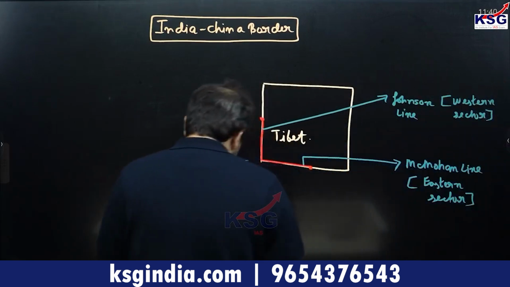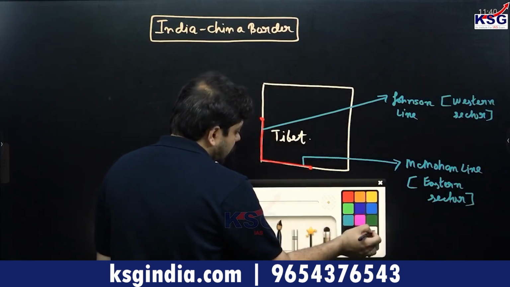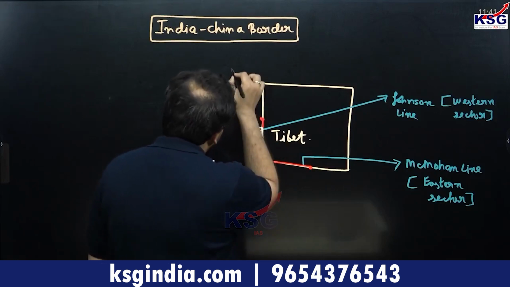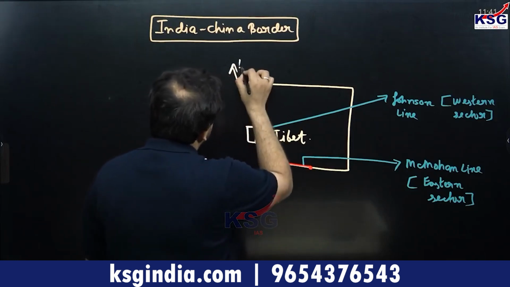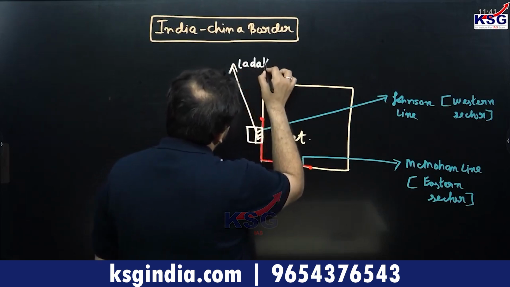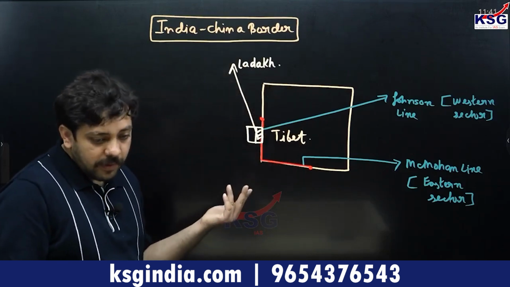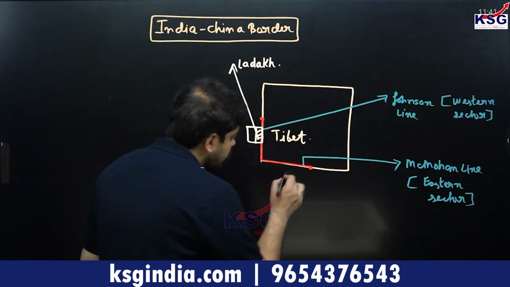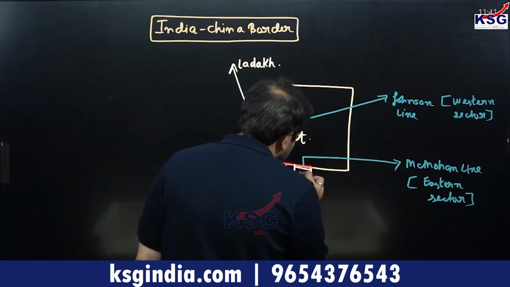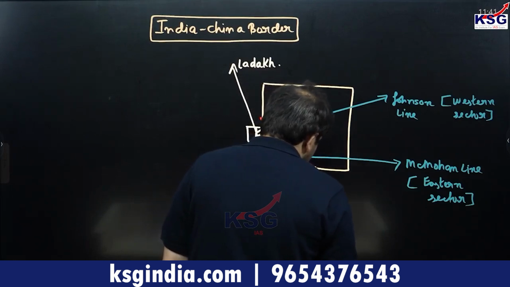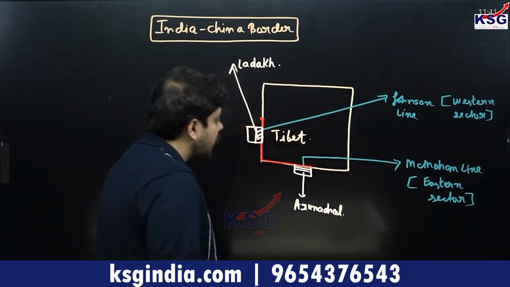Now the Chinese say basically that the western sector and the eastern sector, let's say this is the state of Jammu and Kashmir entirely, which means that this part, known as the region of Ladakh, is a part of Indian territory according to the Johnson line, lying on the Indian side. And this part, Arunachal, also is a part of Indian territory. This lies on the Indian side. So this is the line that India proposes, known as the Johnson line and the McMahon line.